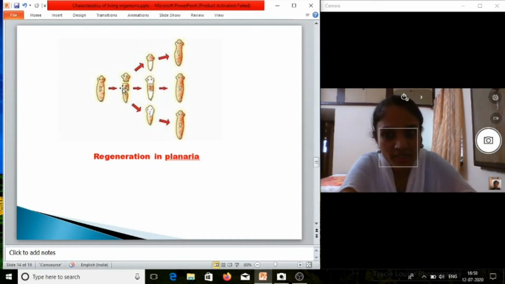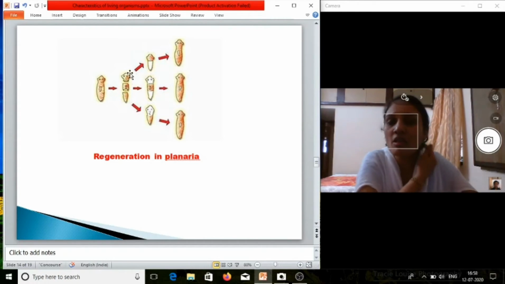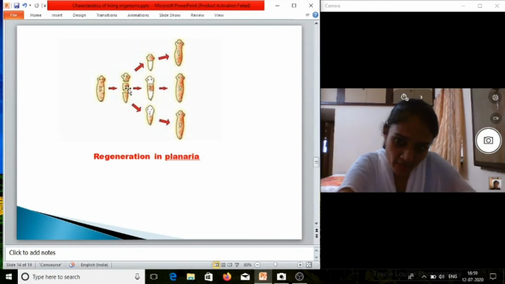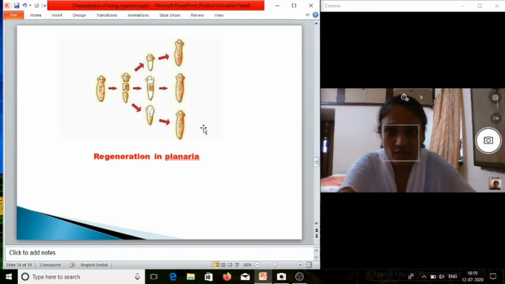Here the middle region is broken, so which part is missing? The upper part and the lower part. So the whole planaria will be formed. Here the lower part is cut, then the missing parts are the middle and upper part. So in this way three planaria are formed by regeneration.